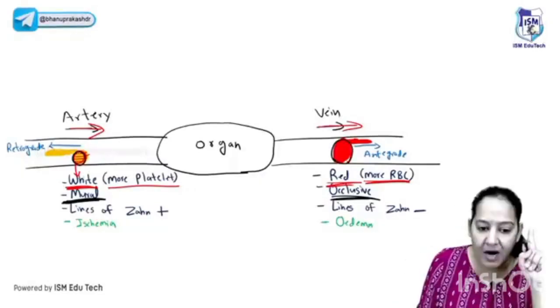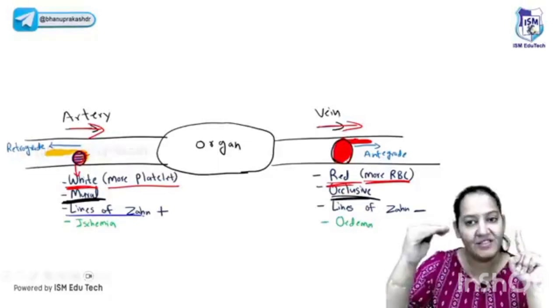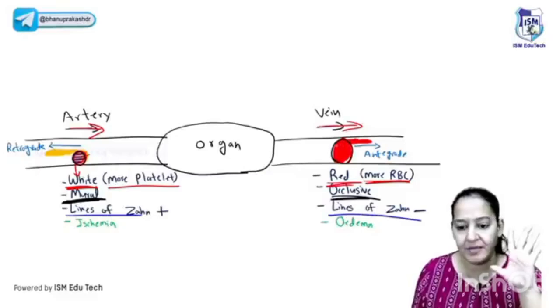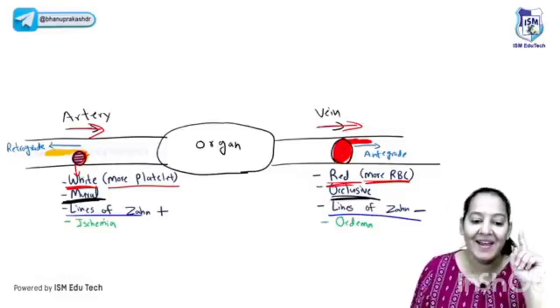Please learn that. The third one: in the arterial one, the lines of Zahn are present. Alternate light and dark lines are present. These are known as lines of Zahn. In the venous one, the lines of Zahn are absent. There are no lines of Zahn in the venous one. They are absent.